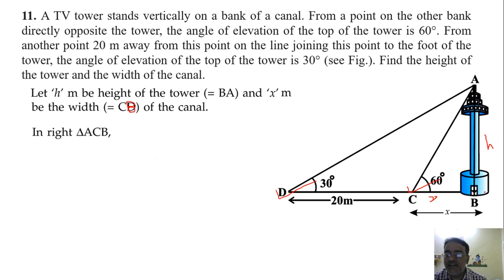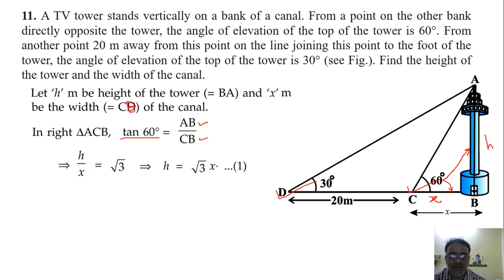And in right triangle ACB, this is x, and with respect to this angle, this is height, this is opposite, and this is adjacent. So here also we are using tan theta, that is tan 60 degrees equals AB upon BC. So what is the value of tan 60 degree? Root 3, and this is h and this is x. So h is equal to root 3 into x. Let it be equation number 1.